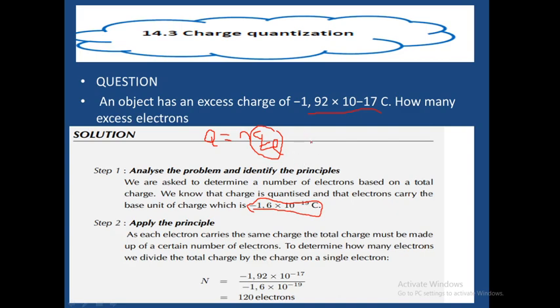So if we want to get it, we say my number of electrons is simply equal to the charge which has been given divided by the elementary charge on all electrons, of which all charges in the universe are an integral multiple. So we just take this charge and divide by this one, and quickly it gives us the number of electrons that we have.